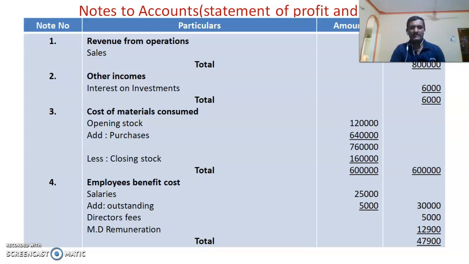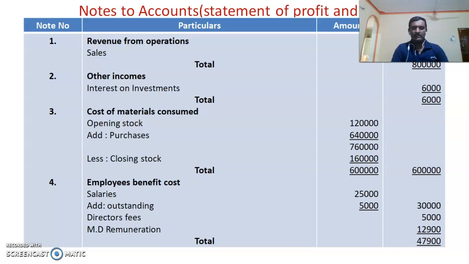Then cost of materials, so the common formula for this: opening stock, add purchases, then closing stock. Opening stock and purchases are given in the trial balance at the debit side, then closing stock is given in the adjustment, so that is to be subtracted. Then employees benefit cost, regarding this the note will be incomplete without calculation of MD remuneration, because one adjustment is there for managing director's remuneration. So it will be completed only after completing the profit and loss statement.